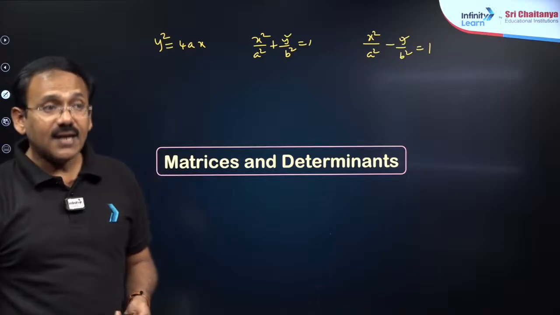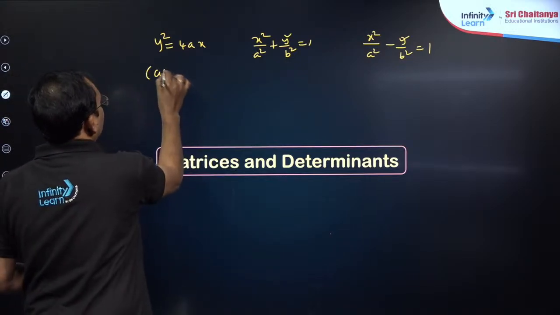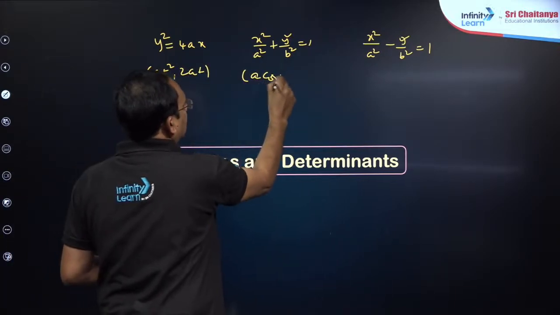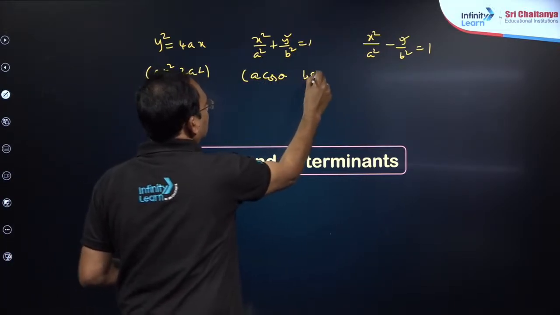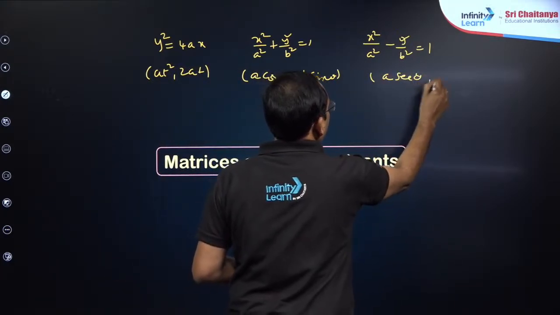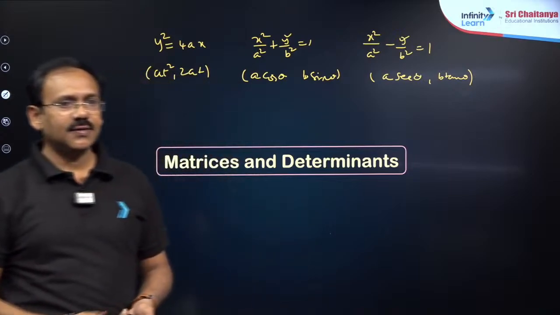Then the general point here will be (at square, 2at), here (a cos theta, b sin theta), here (a sec theta, b tan theta). Okay.